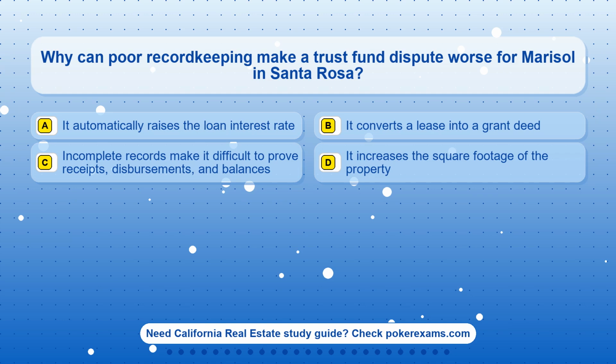Question 19. Why can poor record keeping make a trust fund dispute worse for Marisol in Santa Rosa? Option A. It automatically raises the loan interest rate. Option B. It converts a lease into a grant deed. Option C. Incomplete records make it difficult to prove receipts, disbursements, and balances. Option D. It increases the square footage of the property.